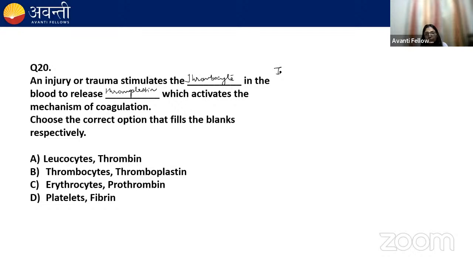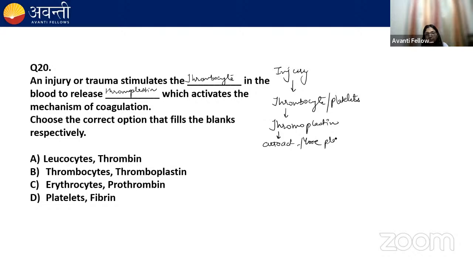Let me draw a flow chart for you. If there's an injury, it will activate or stimulate the thrombocytes. Thrombocytes are also known as platelets. These thrombocytes will release thromboplastin. This thromboplastin will attract more platelets, and these platelets will now release more thromboplastin.